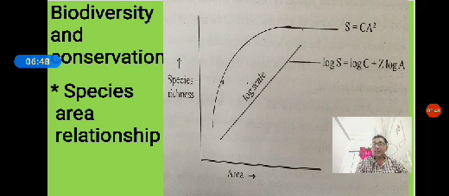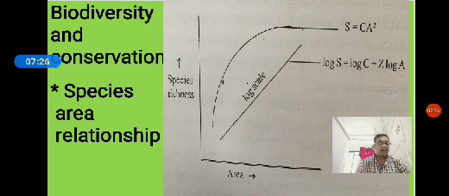The relationship between species richness and area for a wide variety of taxa turns out to be a rectangular hyperbola. When the species area relationship is plotted on a logarithmic scale, a straight line is obtained, called the species area relationship curve. It is represented in the diagram. This is the species richness, this is the area.